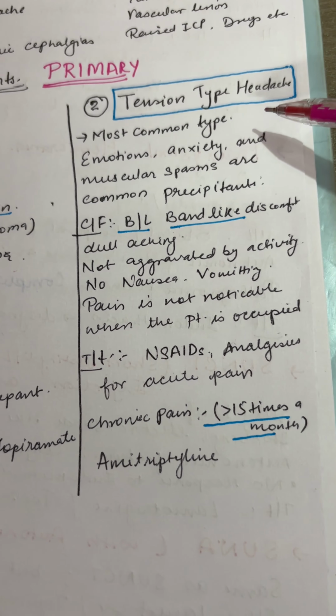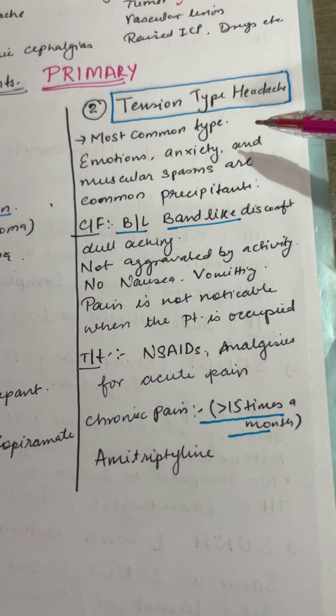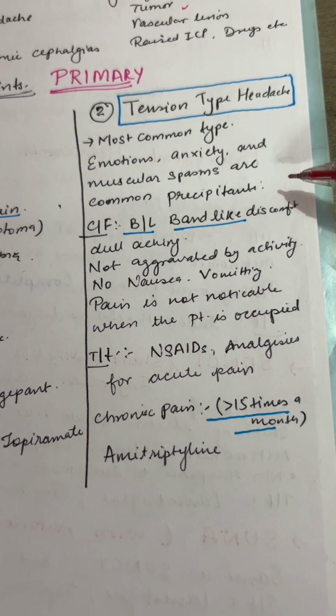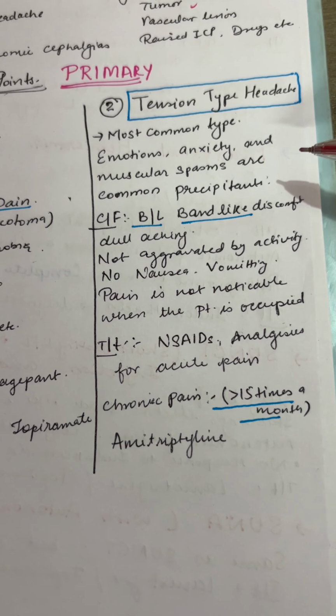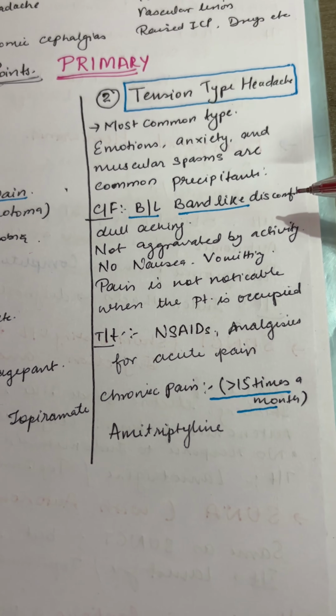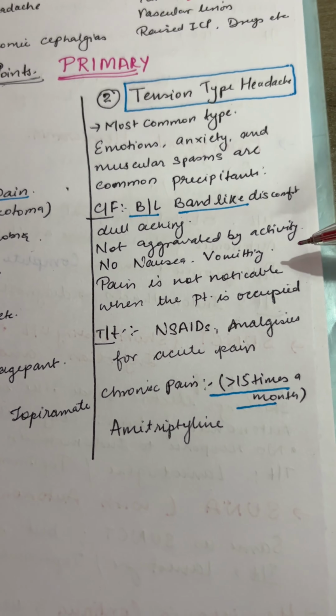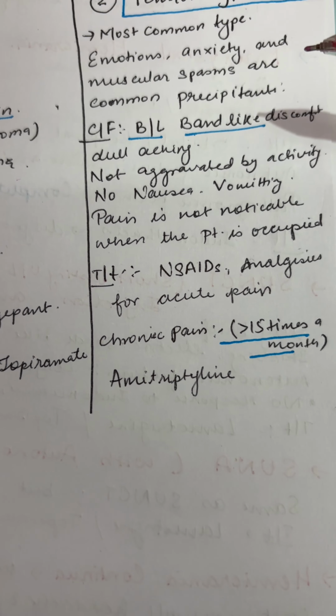It's the most common type. Emotions, anxiety, and muscular spasm are the common precipitants. So, what is the clinical picture? Patient presents with bilateral band-like discomfort, dull aching pain, not aggravated by activity, and no nausea or vomiting present. Pain is not noticeable when the patient is occupied.